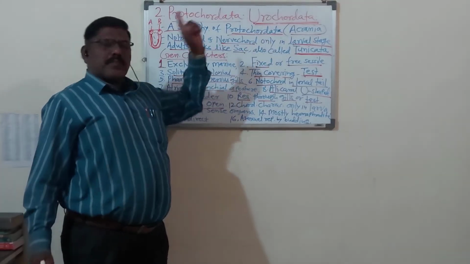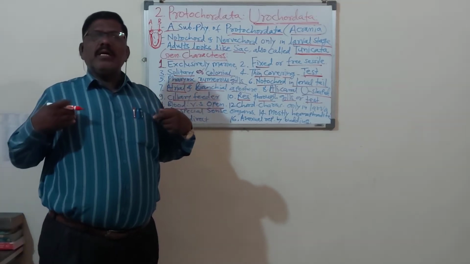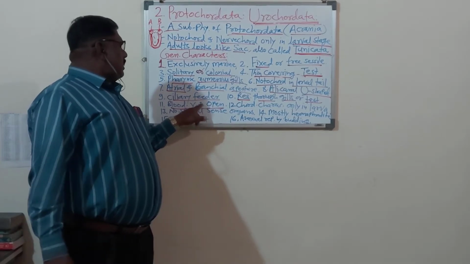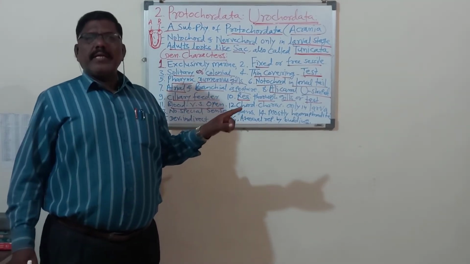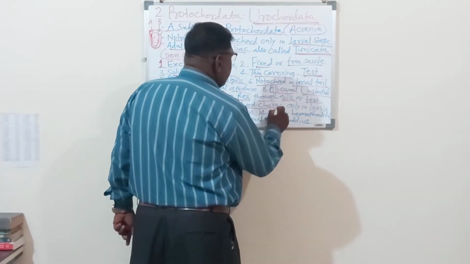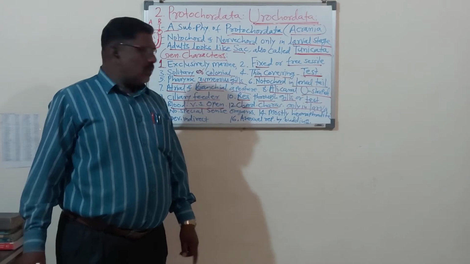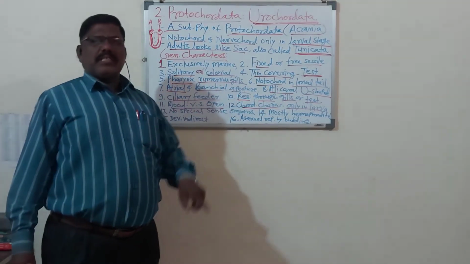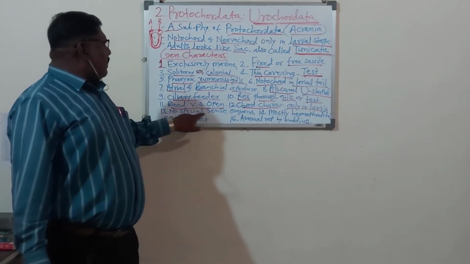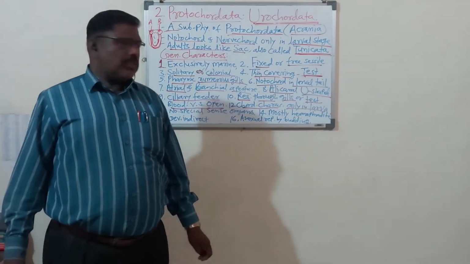Now, blood vascular system means circulatory system. In urochordate animals, blood vascular system is open type. Our blood circulatory system is closed type, blood flowing in arteries and veins. But in the urochordate animals, the blood vascular system is open type, no arteries and no veins. Chordate characters are present only in the larval stages, not in the adult. Then, no special sense organs in urochordata animals.